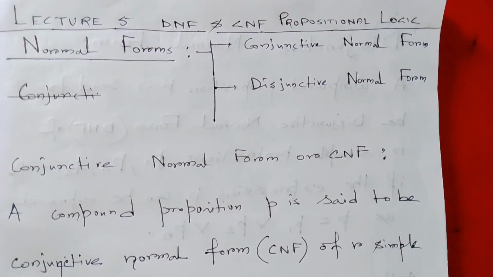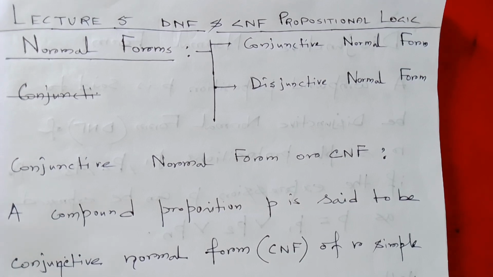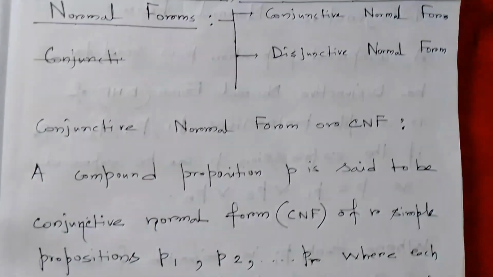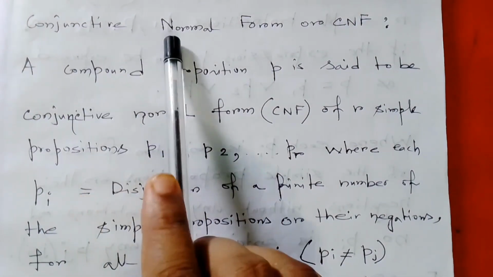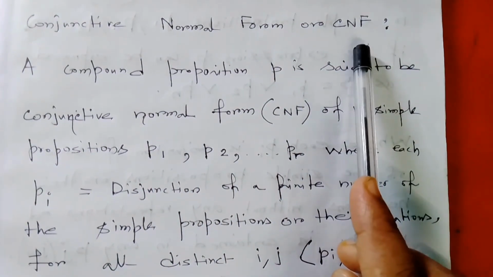As I said in my last lecture, my next session will be on normal forms. Normal forms are categorized into two forms: conjunctive normal form and disjunctive normal form. Today I am starting with conjunctive normal form, or CNF.